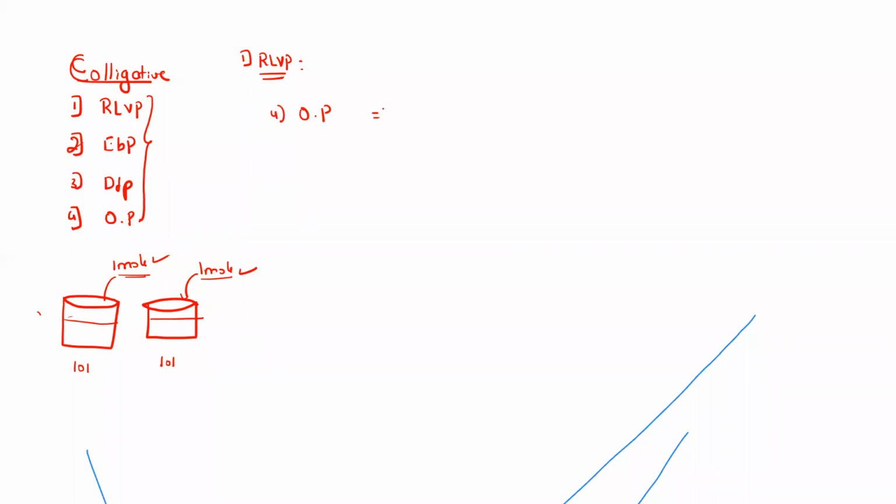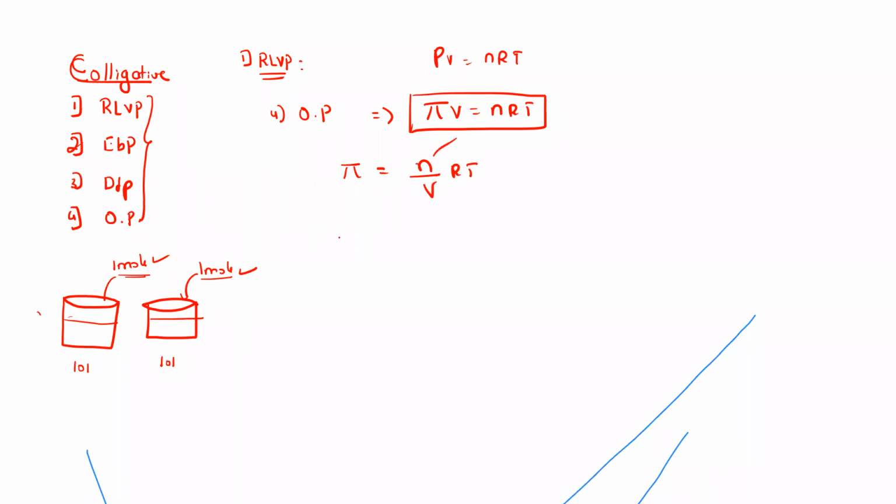Osmotic pressure is exactly the same as PV equal to nRT. Just like PV equal to nRT, we can write pi V equal to nRT. This is the same formula we'll be using. So pi will be equal to n by V RT. And what is this? n stands for number of moles of solute. So we can write n as W2 by M2.